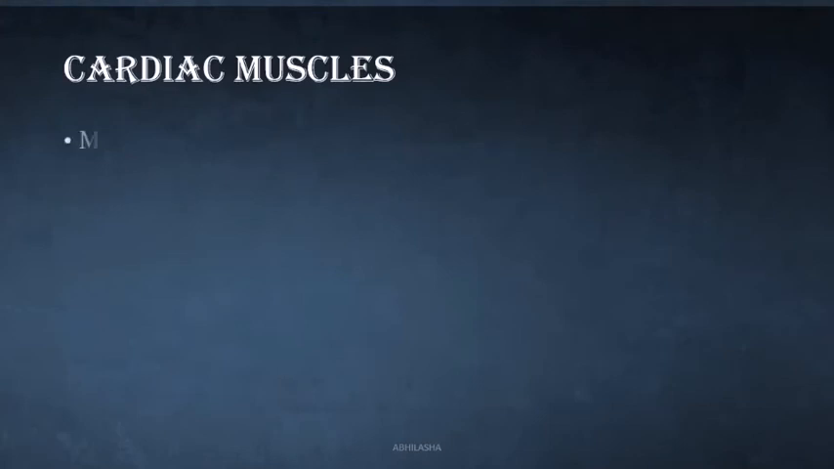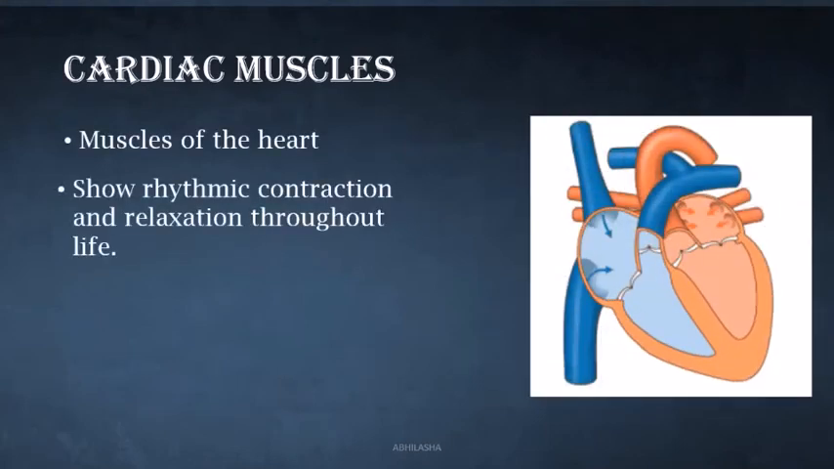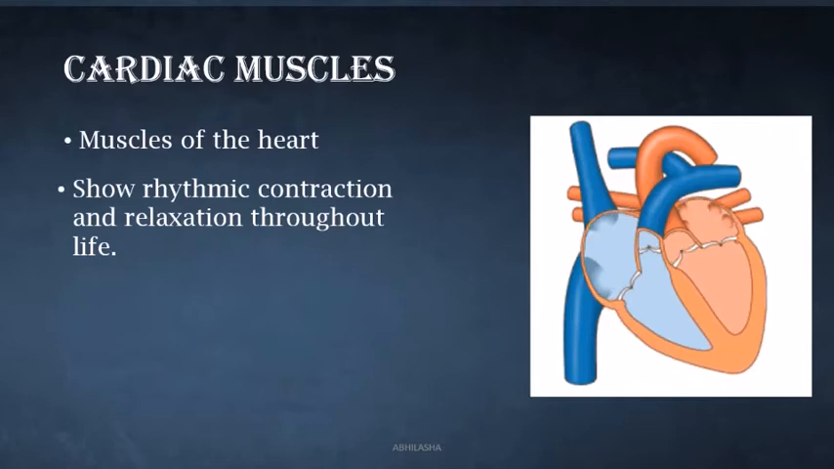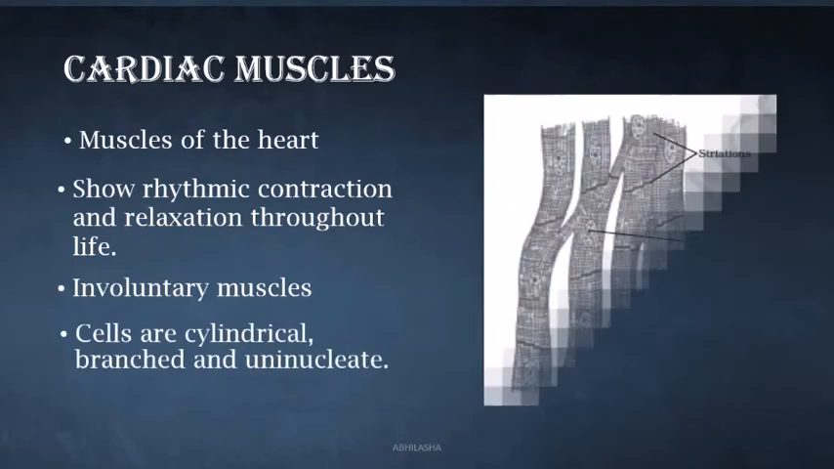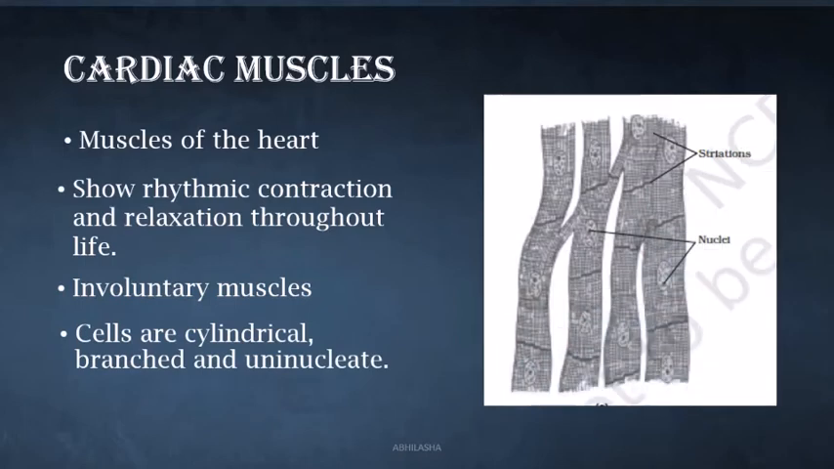Cardiac muscles are muscles of the heart. These are special because they show rhythmic contraction and relaxation throughout life. They are involuntary muscles. We cannot control them. The cells of this muscle are cylindrical, branched and uninucleate.